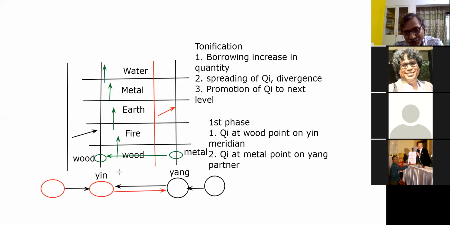They do not control each other. The wood of yin will control the metal of yin only. It's a big difference. All these intricacies, these subtleties should be known before you go to select your points and the method of treatment.